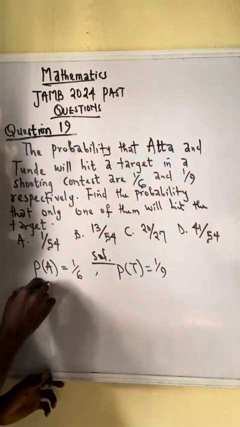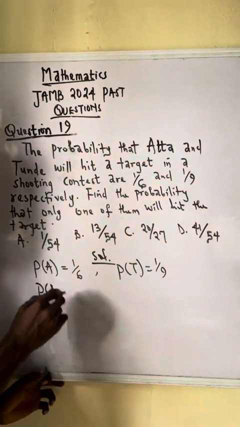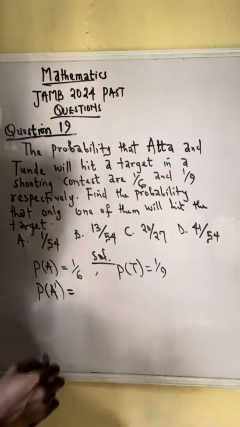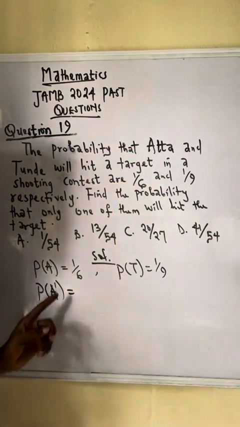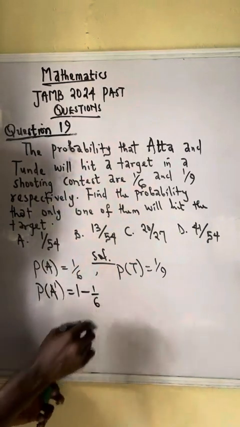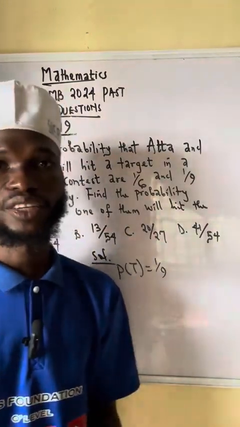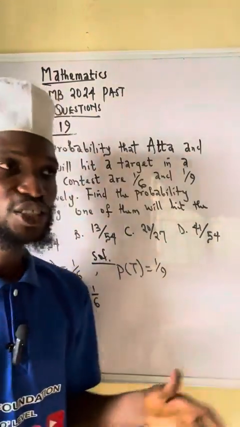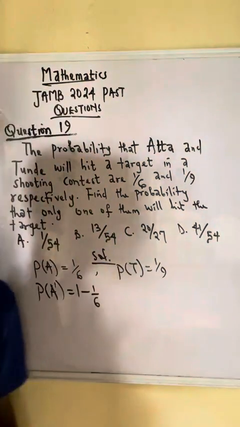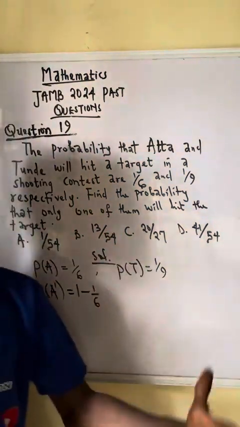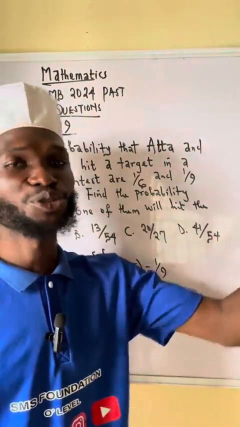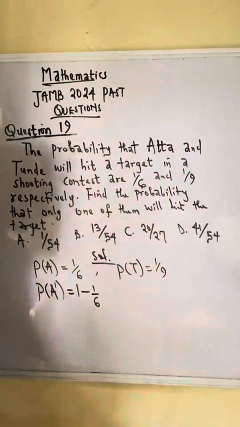The probability that Atta will fail, let's represent that one by P of A prime. So, in order to know P of A prime, we have to subtract this from 1. That is 1 minus 1/6, because success and failure are two complementary events. So if you put them together, you get the result of 1. So in order to get the probability of failure, you have 1 minus the probability of success. So that's what happens here.